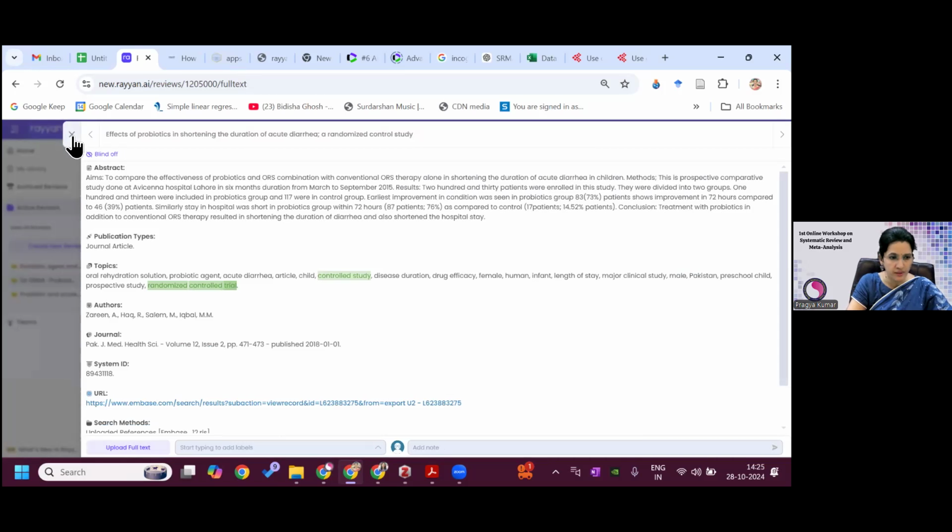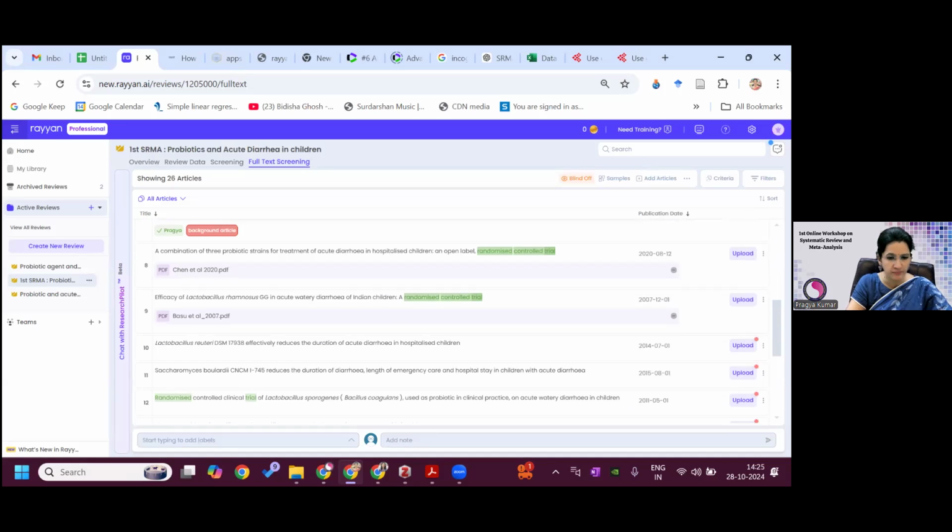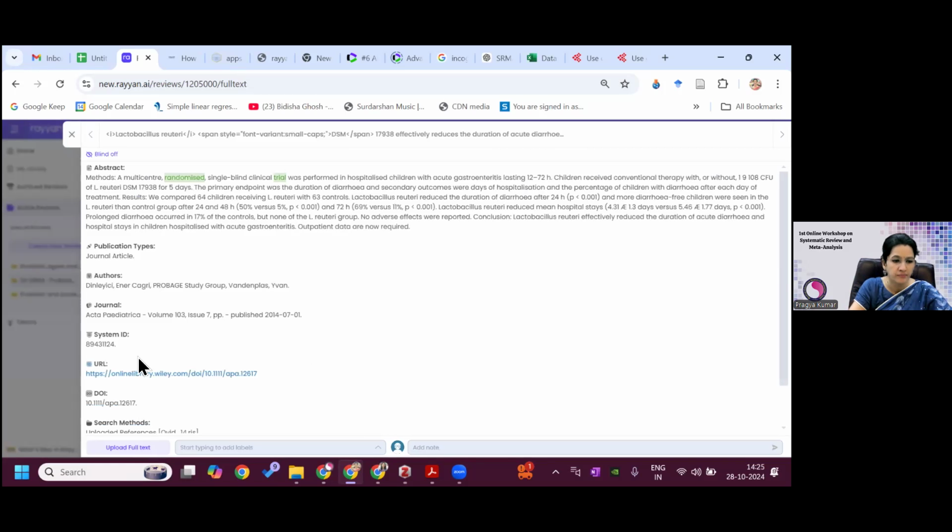This is again Embase. This I have uploaded, you can see. So I'll do this, which I have not done. Lactomycin. This is this one. Author, you see the author name, Dinlesi. Okay. So now from here, there's an option of upload full text.